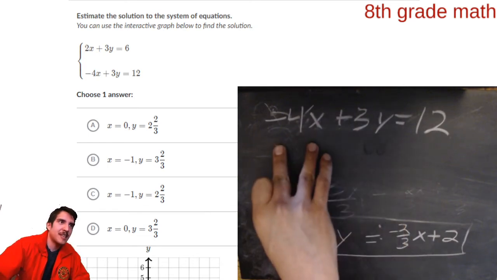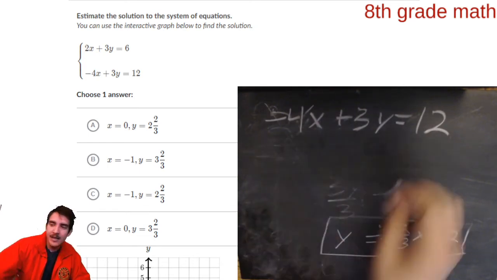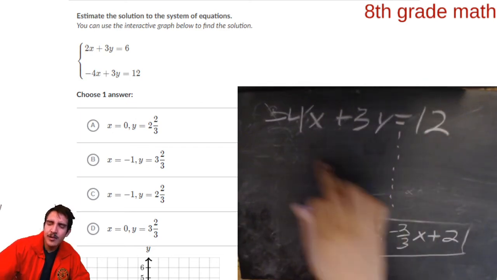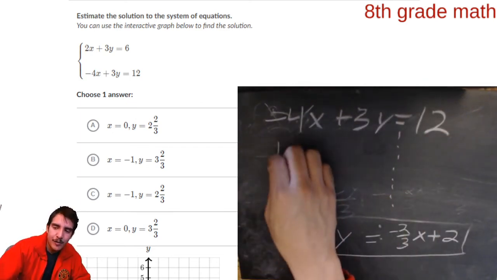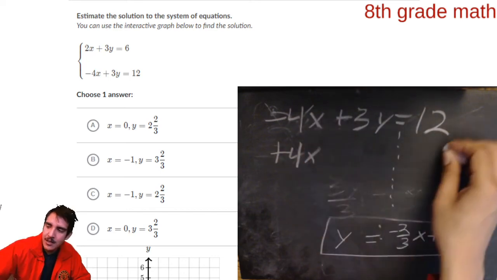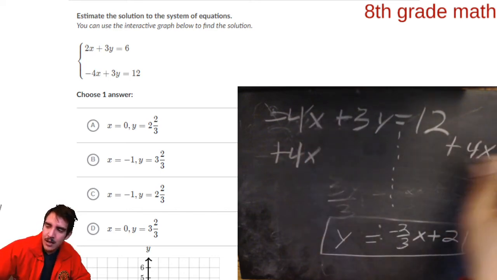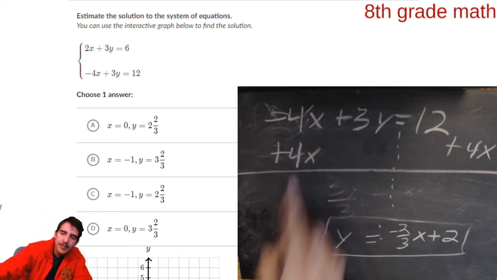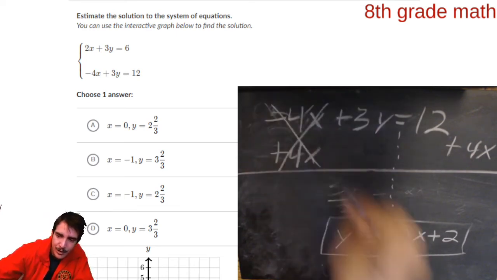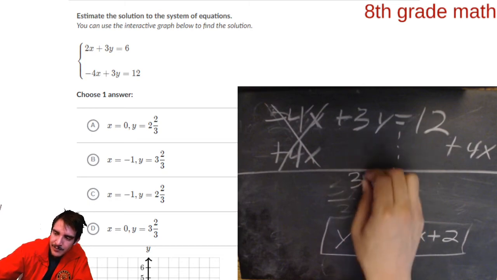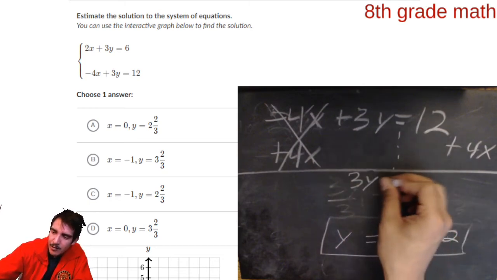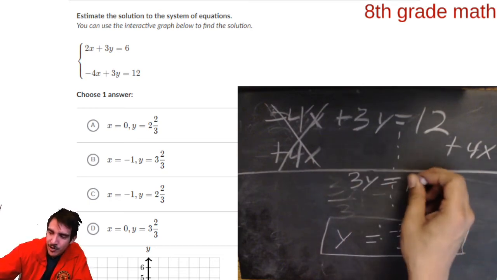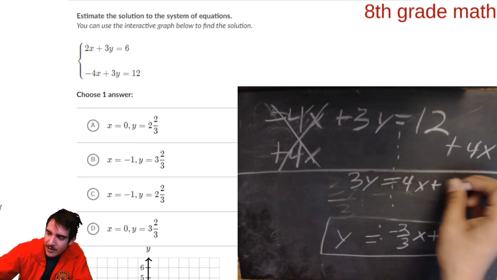Now we're going to try to get y by itself yet again. So let's do the same steps we just did. How do I get rid of this minus 4x? What's the opposite of subtracting 4x? Well, you add 4x. And you do the same process. Negative 4x plus 4x equals 0. So we bring down a 3y. 3y equals, bring down the 4x first, then bring down the 12.